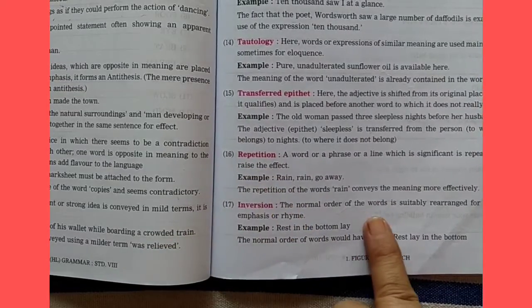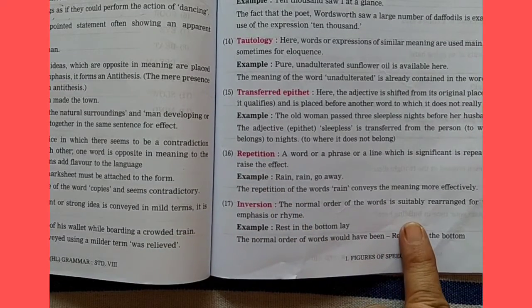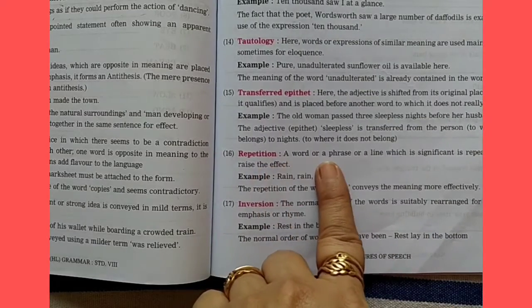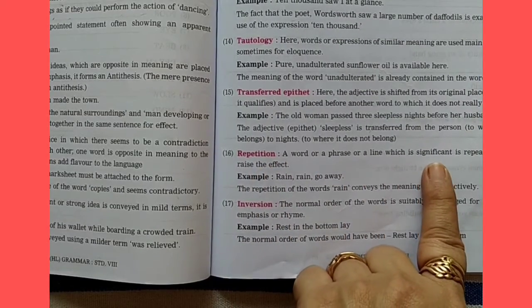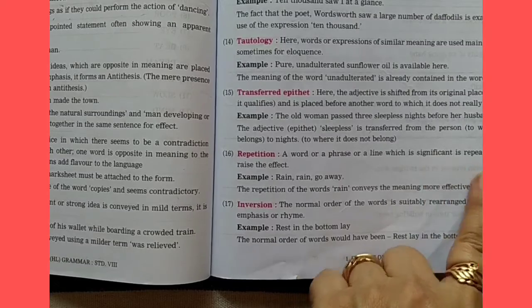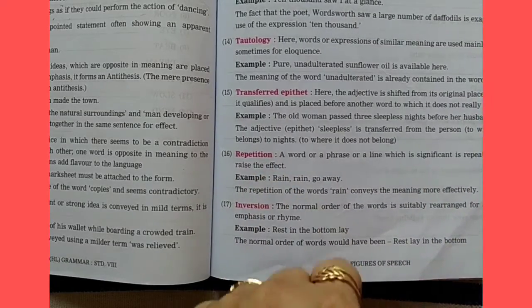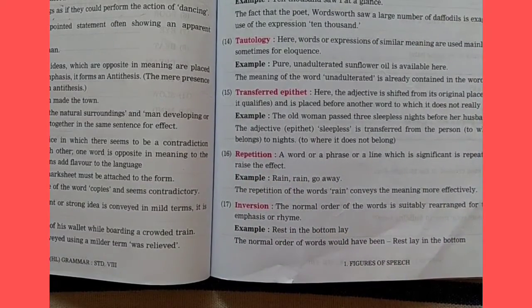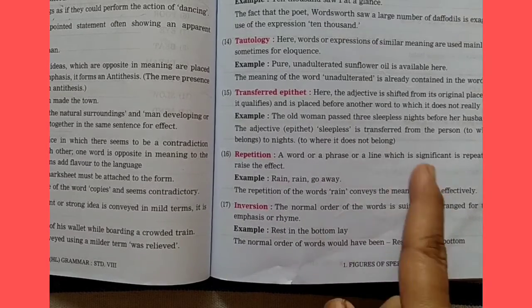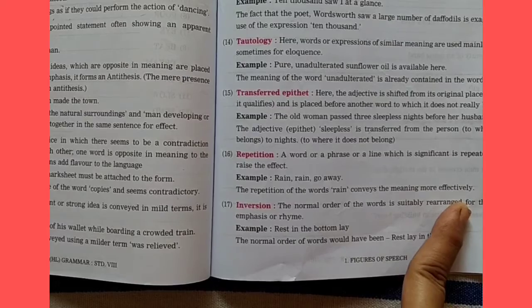Next is repetition. Repetition, as you know, repeat means say it again and again. So in repetition, a word or a phrase or a line which is significant, which is important, is repeated in order to raise the effect, to have maximum effect, to emphasize or to show what is important. The same line is repeated again and again.